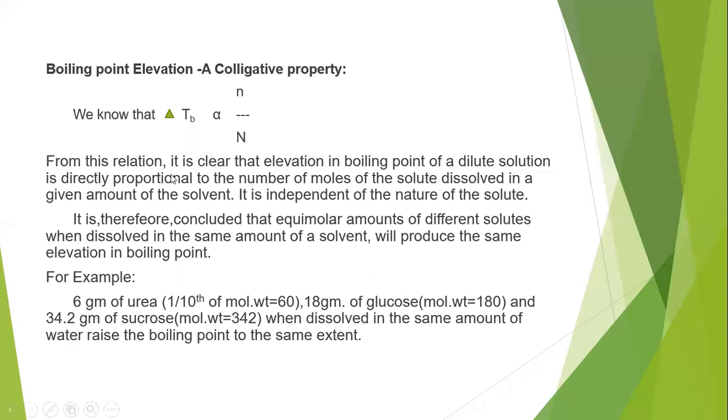From this relation, it is clear that the elevation in boiling point of a dilute solution is directly proportional to the number of moles of the solute dissolved in a given amount of the solvent. From this equation, delta TB is directly proportional to small n by capital N, so the elevation in boiling point of a very dilute solution is directly proportional to the number of moles of solute dissolved in the given amount of solvent.